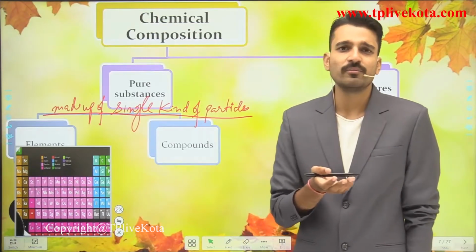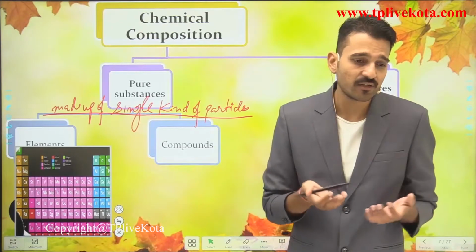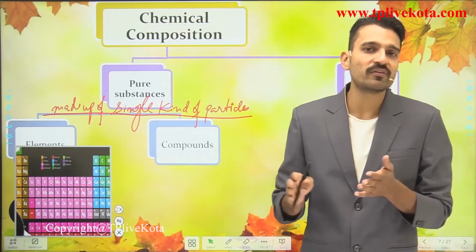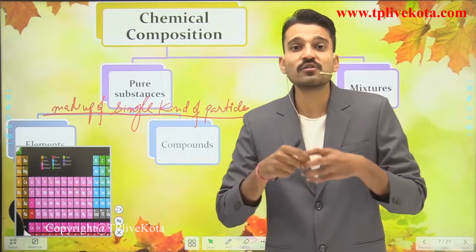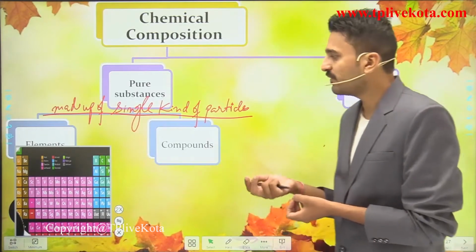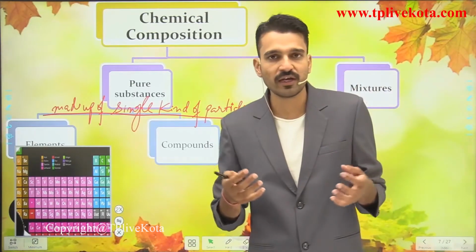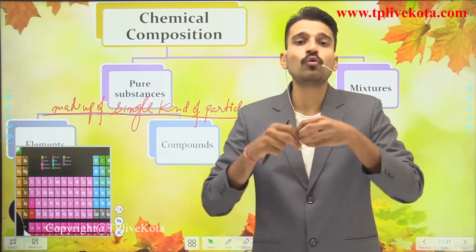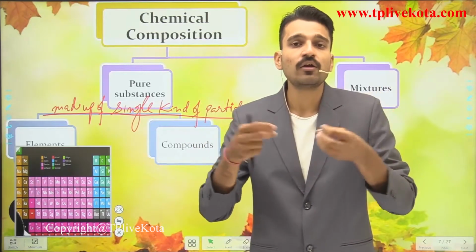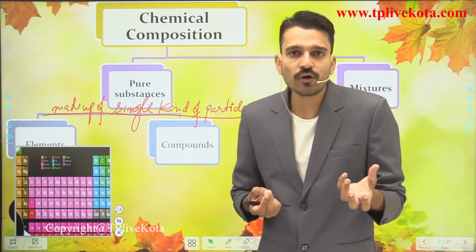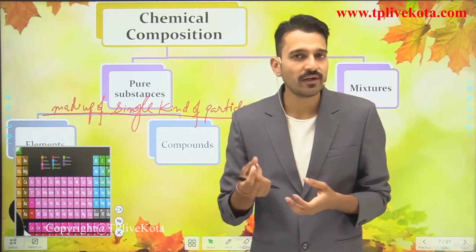So what is the meaning of element and why are they termed elements? Elements are those pure substances which cannot be subdivided into two or more simpler substances by any physical or chemical means. For example, if I have a sheet of iron, I cannot subdivide that iron into two or more different substances by any physical or chemical means. So iron is an element.